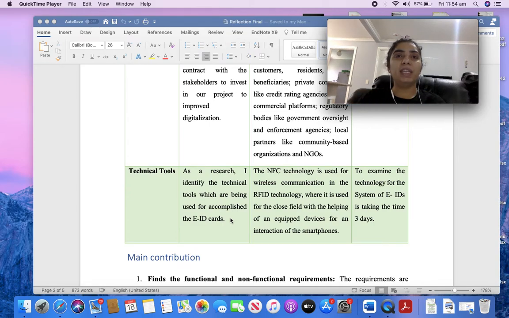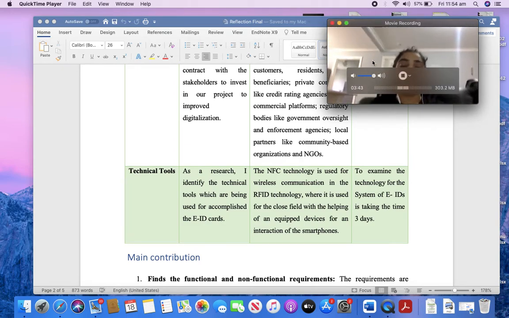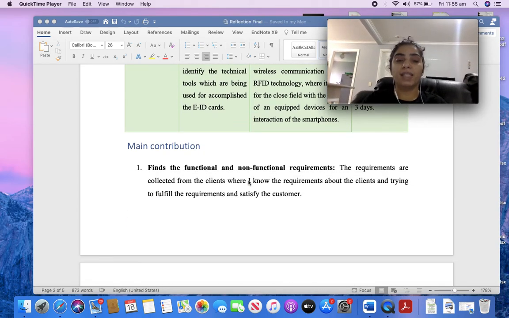Our main client requirement, the first requirement, is paperless technology that works through the phone only. So that's why NFC is more beneficial than RFID. So what's the main contribution from my side?